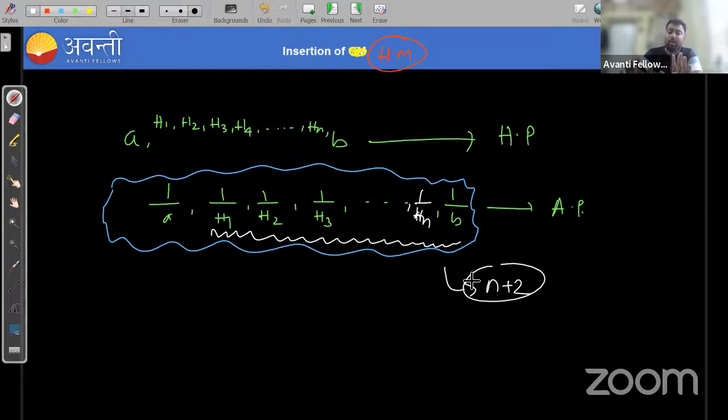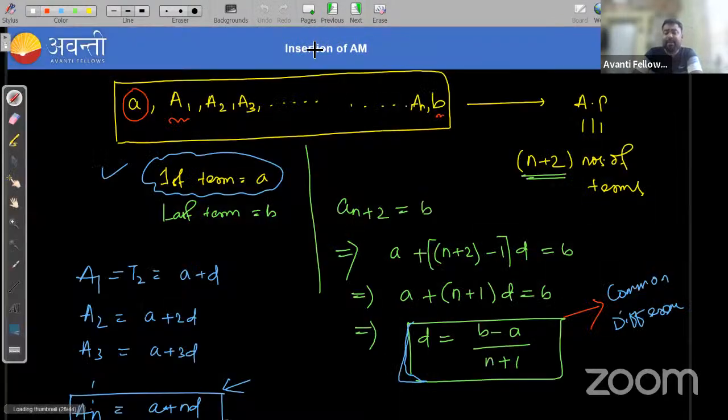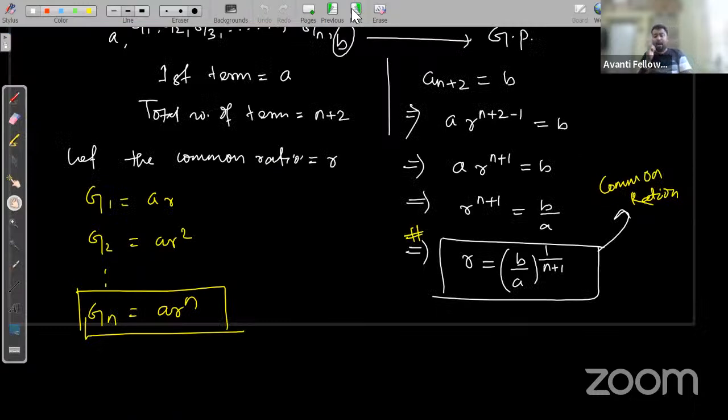So this is all about your concept, how we can insert n number of arithmetic means, n number of geometric means, and n number of harmonic means. Remember, the important thing is to find the common difference in case of arithmetic mean: D is equal to last term minus first term upon n plus 1. In the second case, in case of geometric mean, when you are inserting n geometric means between two numbers A and B, the common ratio R will be B upon A, the last term upon first term, whole to the power 1 upon n plus 1.